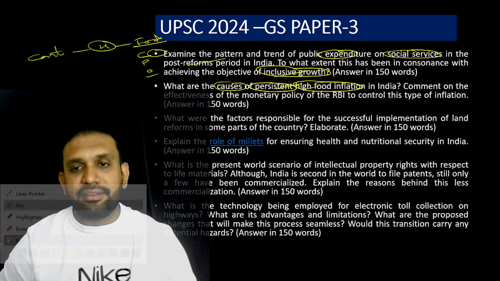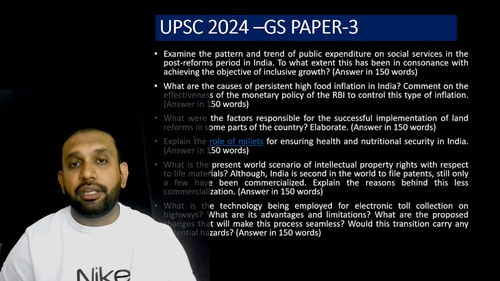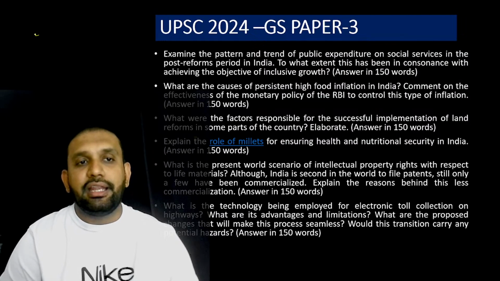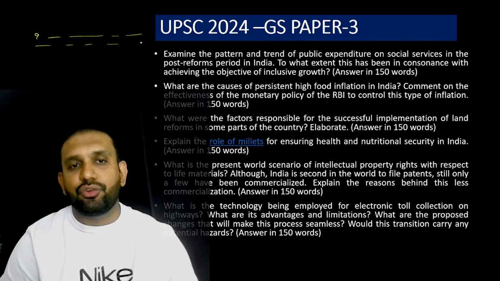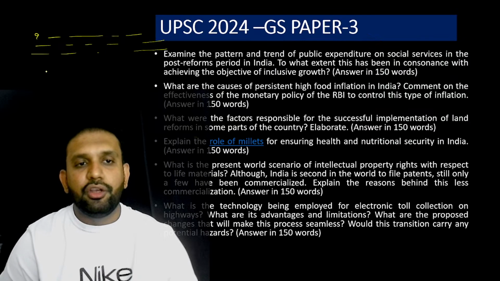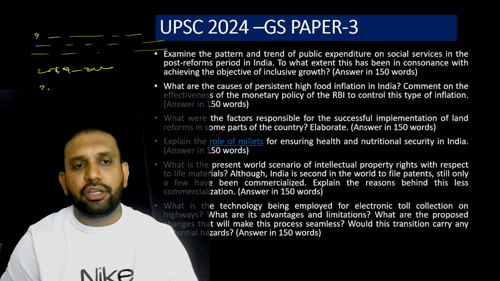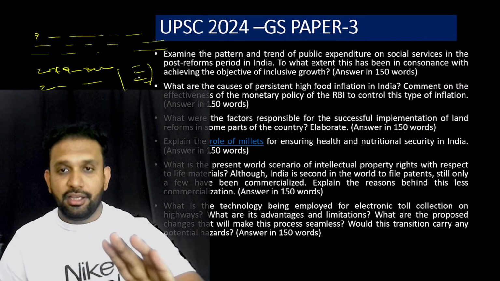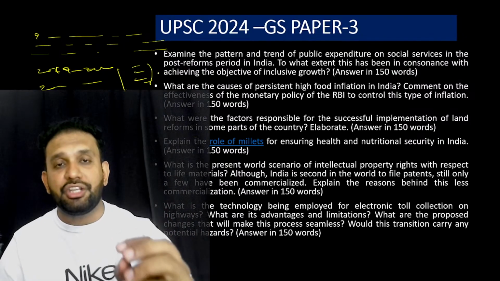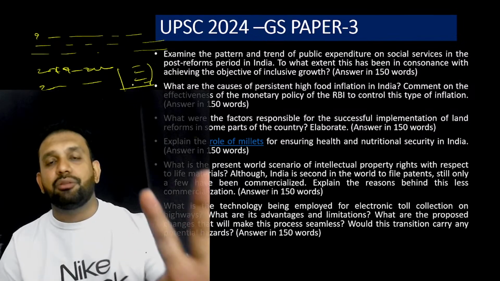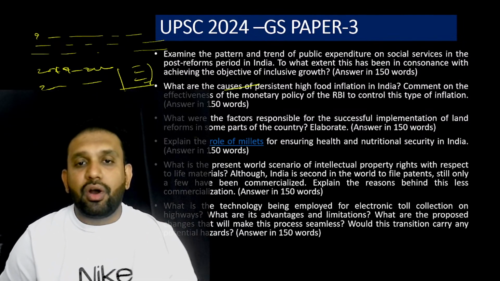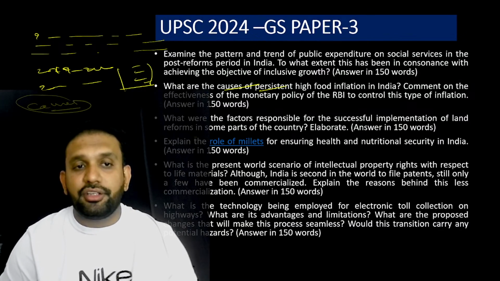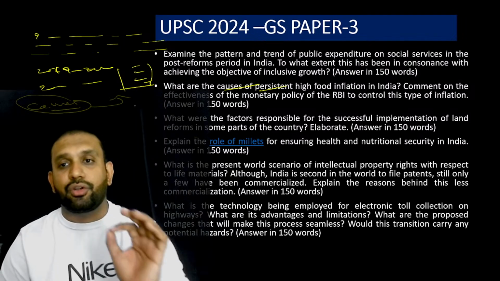You have to take the recent data, because they did not ask you post-reform or pre-reform period. So you can say that India has been experiencing high food inflation over a period of time, which is given below. So write down here 2022 to 2023, or before COVID you take 2019 to 2020, 2020-21. So give the trend, because we wanted to show that India is having high food inflation. The question whatever you are saying, we have substantiated with justification by giving the trend analysis. So what are the causes? Now just say the causes. You have to talk about the causes of this persistent inflation.